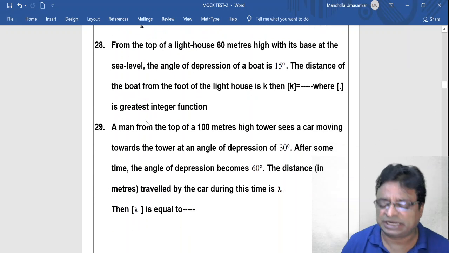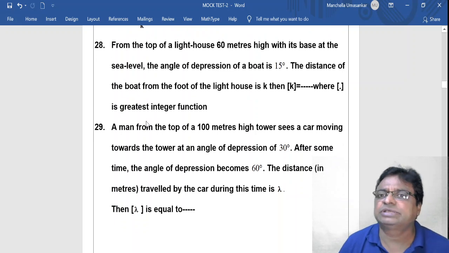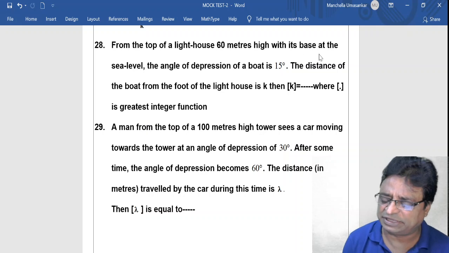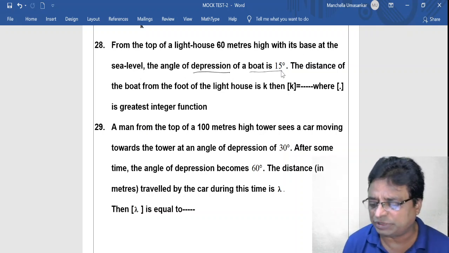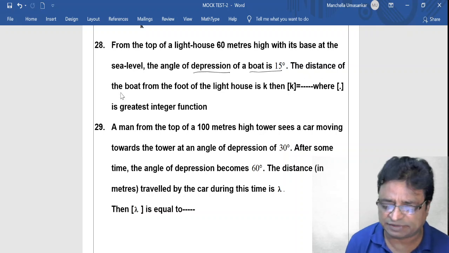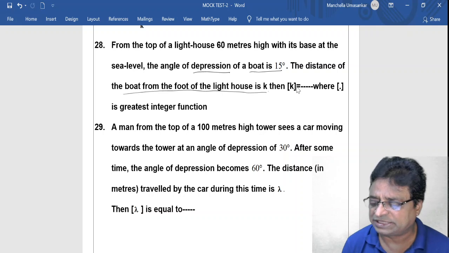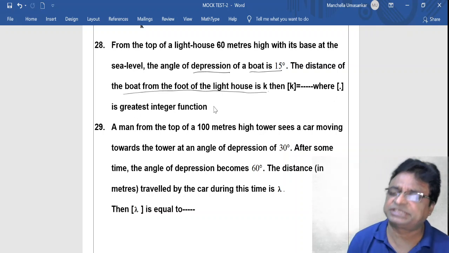Okay, next 28th question. From the top of a lighthouse 60 meters high with its base at the sea level, the angle of depression of the boat is 15 degrees. The distance of the boat from the foot of the lighthouse is k. Then step k equal to dash, where step is the greatest integer function.